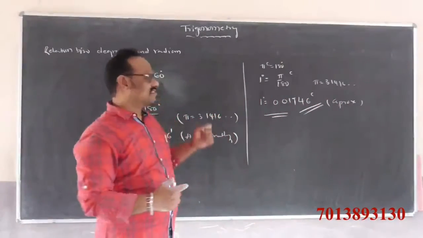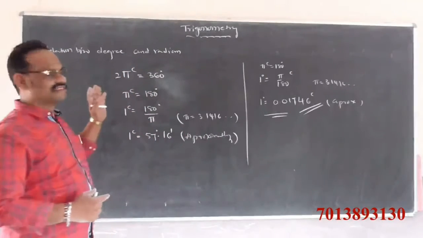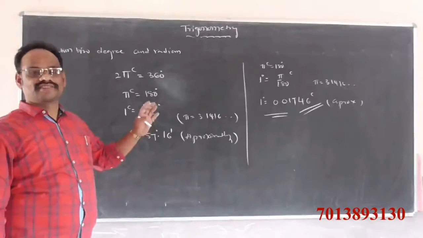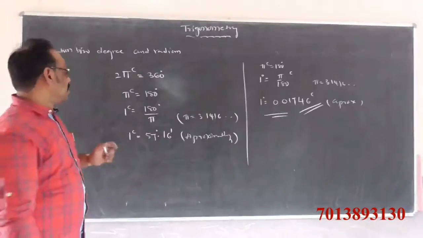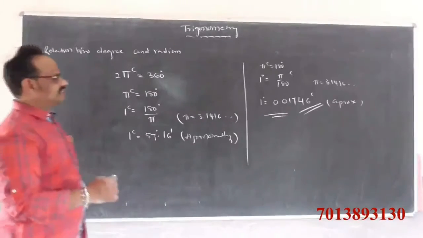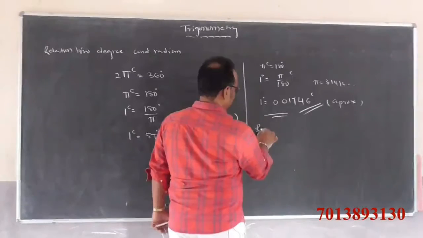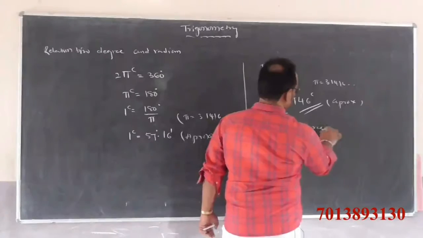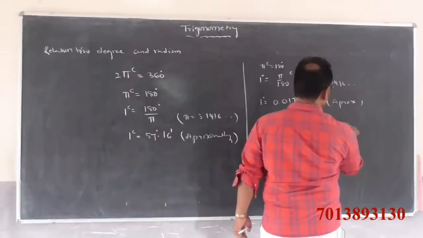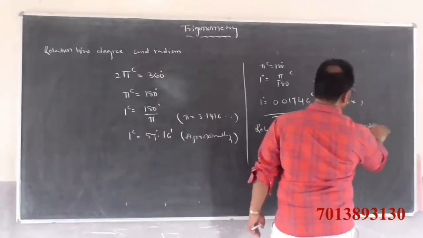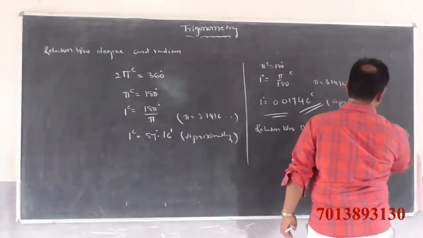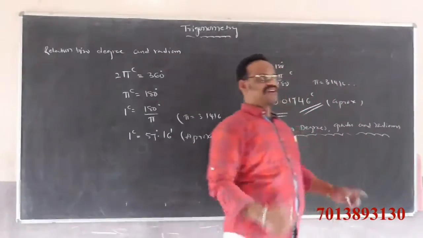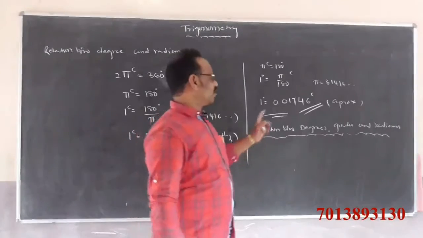How to convert degrees into radians or grades? The relation between degrees, grades and radians: if degrees is given, how to convert it into grades?